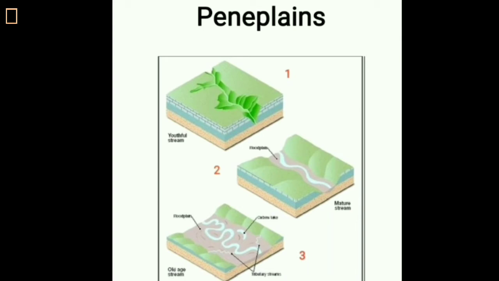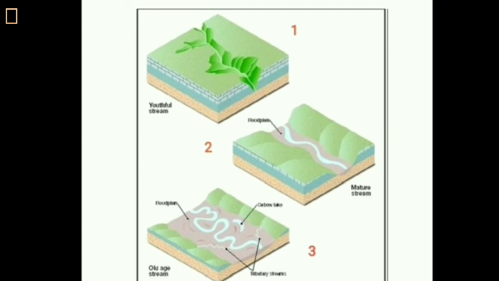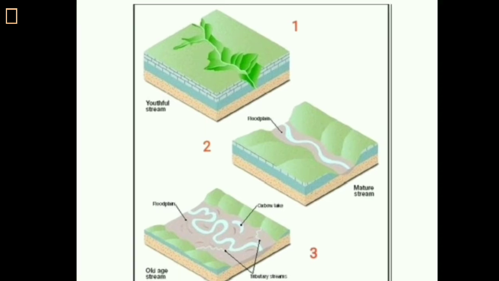Peneplain. Over long ages, the higher land is leveled down into a sort of plain. In humid climatic conditions, running water or river erodes any landform for a long time.